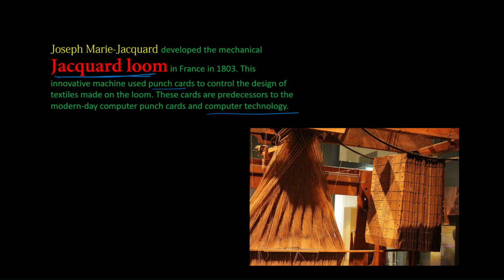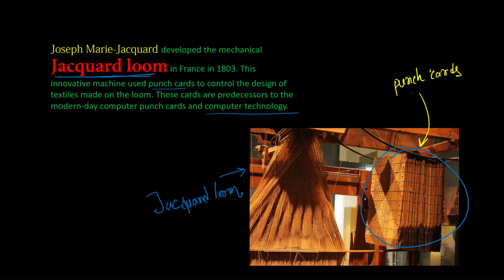Okay, so you can see this. This is the Jacquard loom. Here, these are the punch cards. Because of the punch cards, this loom could create fancy and complex patterns in the cloth more quickly and with greater accuracy than the technology available before this machine was built.